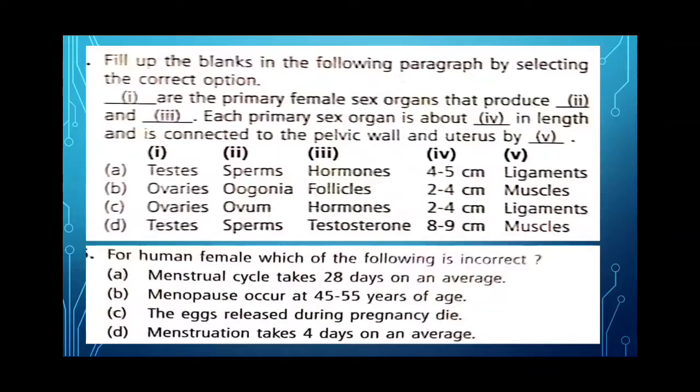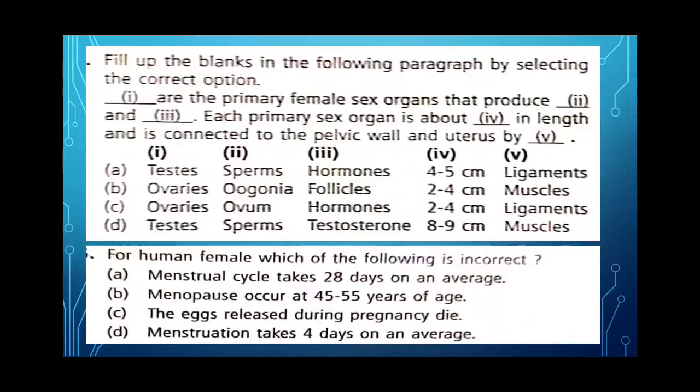Next, for human female, which of the following is incorrect? Menstrual cycle takes 28 days on an average. Then menopause occurs at 45 to 55 years of age. Then egg released during pregnancy dies, and menstruation takes 4 days on an average. So the first option is correct. Second, menopause occurs at 45 to 50, 55 years of age, correct. Then D is also correct. It takes 4 days on an average.